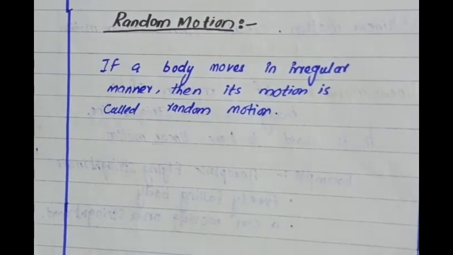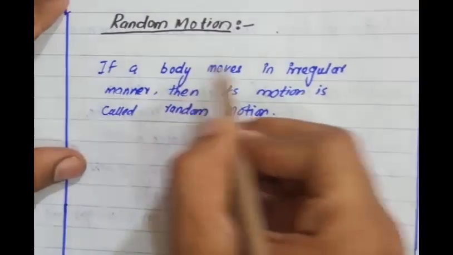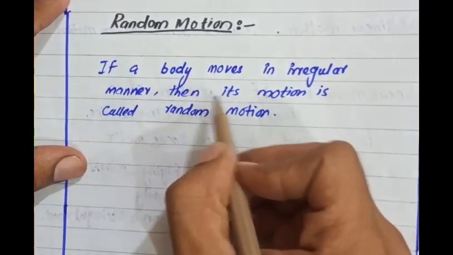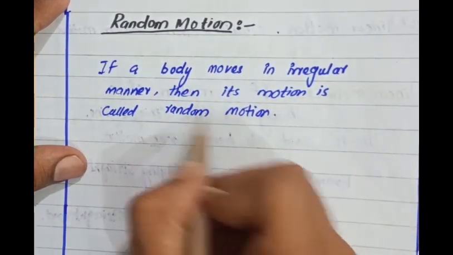Now let's discuss another type of translatory motion, that is random motion. Random means irregular motion, or you can call it disordered motion. If a body moves in an irregular or disordered manner, for example in a zigzag manner, then its motion is called random motion.